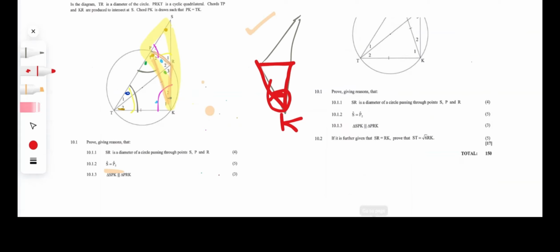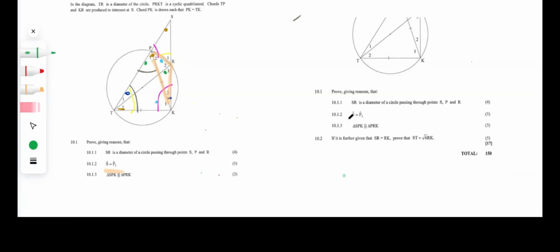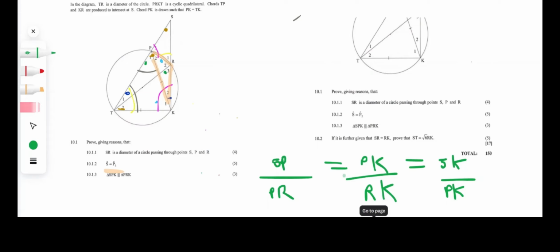Then for the next question, remember, if you prove that two triangles are similar to each other, you need to write down the ratios of those triangles, because of equiangular triangles. So you want to write down, because we've already proved that they were similar, SP. You want to write these ratios down, but don't forget to state your reason: similar triangles. Just write that down for yourself before we continue on.